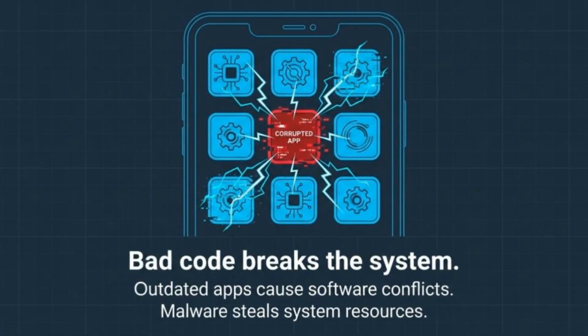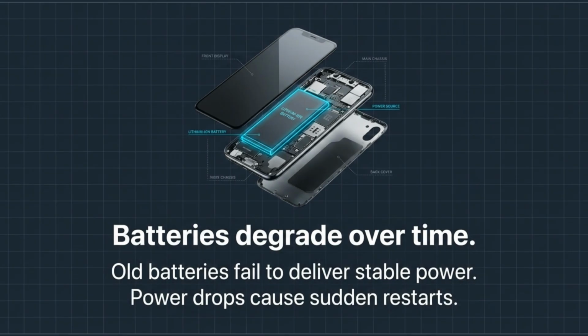Software issues, such as bad code or corrupted apps, can also break system stability. Outdated applications can cause conflicts within the operating system, and in more severe cases, malware can hijack system resources, forcing your phone to crash and reboot. Finally, consider the age of your hardware. Batteries naturally degrade over time, losing their ability to deliver a stable, consistent voltage. If the power supply drops suddenly due to a worn-out battery, the phone will restart to prevent further issues.